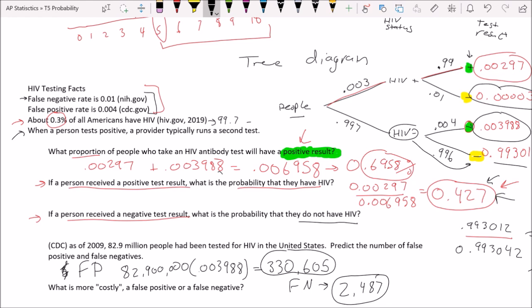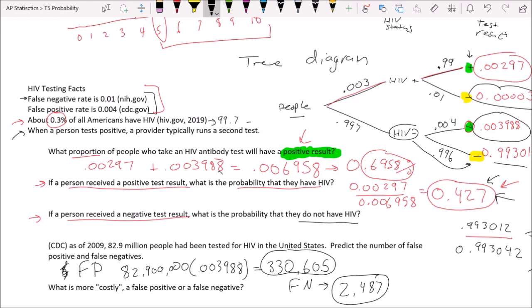Because if you get a false positive, what happens is you take another test and you probably figure out the truth. The very worst case scenario of a false positive is you have a lot of stress, which is bad, and that you potentially end up taking some drugs that you don't need, and it costs money. And look, that's a terrible situation. But consider what happens in the case of a false negative.